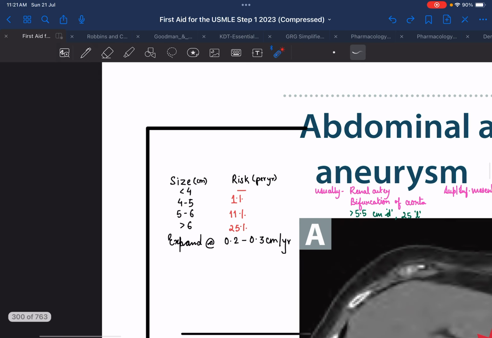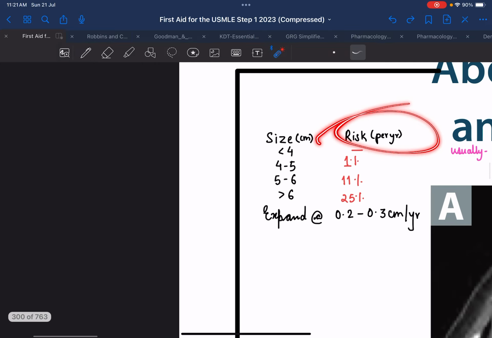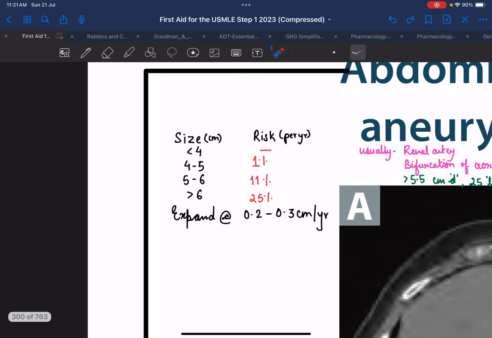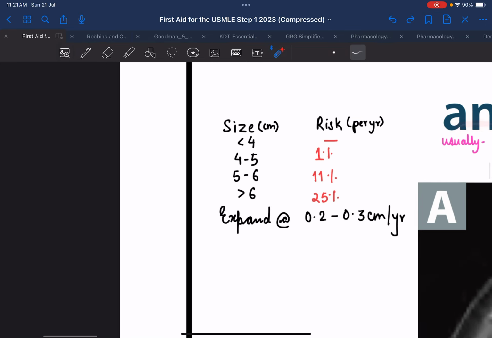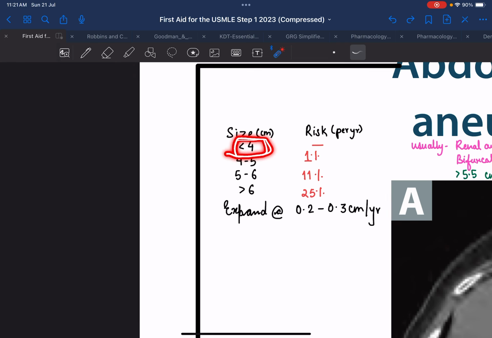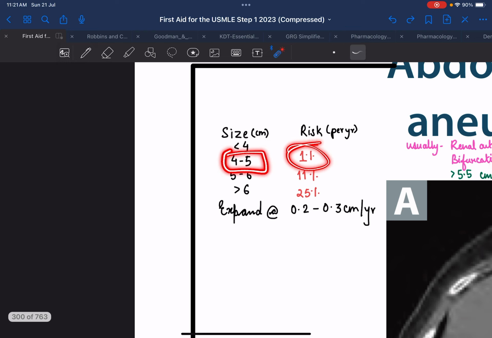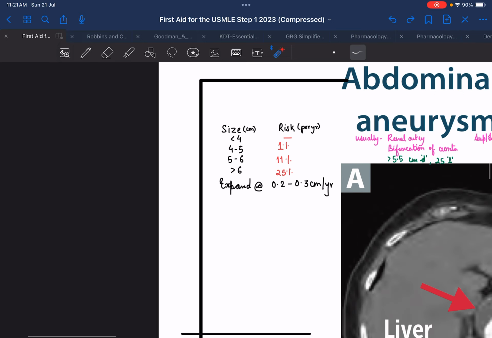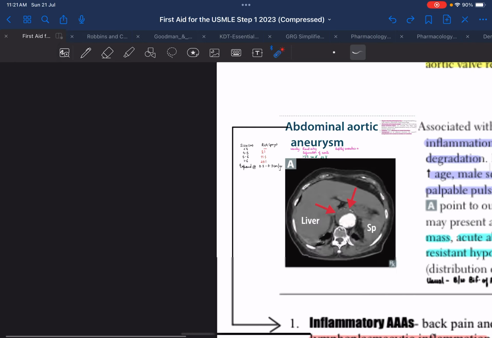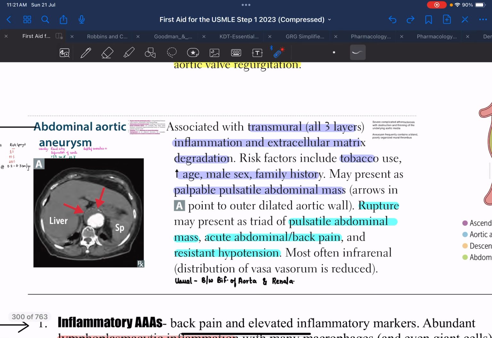About the size, there is a risk of rupture associated with this aneurysm. If the size is less than 4 centimeter in diameter, the risk is almost nil. If it's around 4 to 5, the risk is 1%. If it's 5 to 6, the risk is around 11%. And if it's more than 6 centimeter in diameter, there is a 25% risk of rupture. Also, the abdominal aortic aneurysm grows at an annual growth rate of 0.2 to 0.3 centimeter.